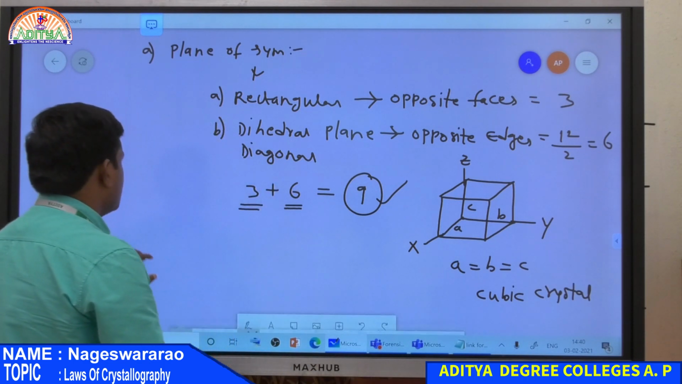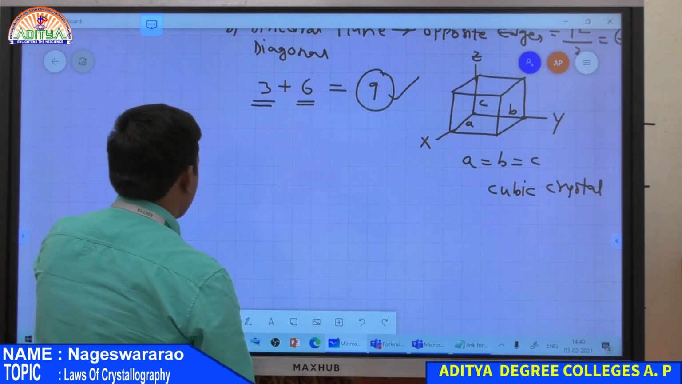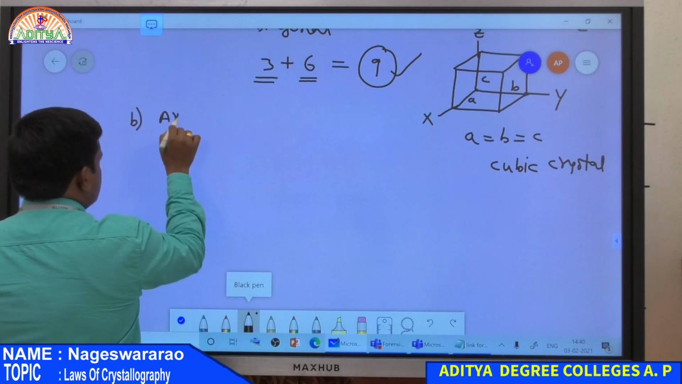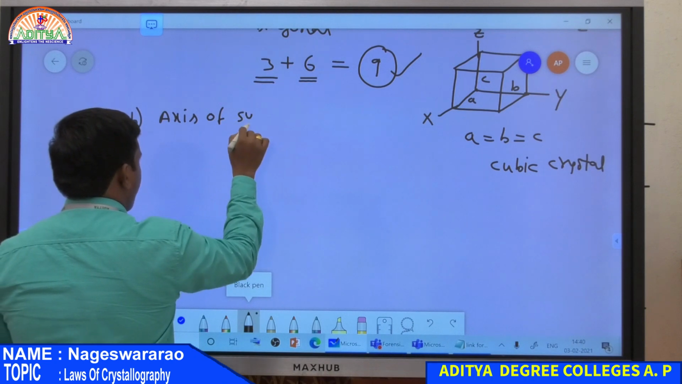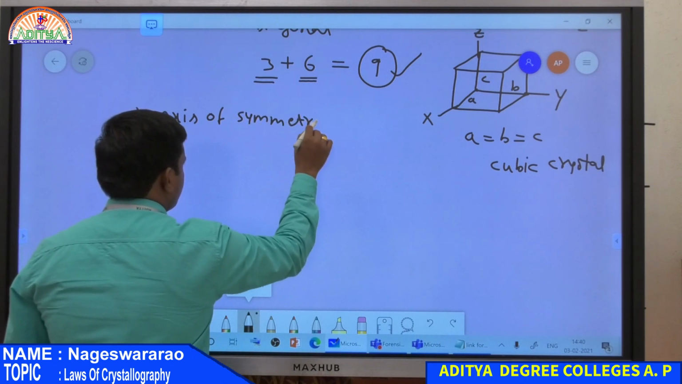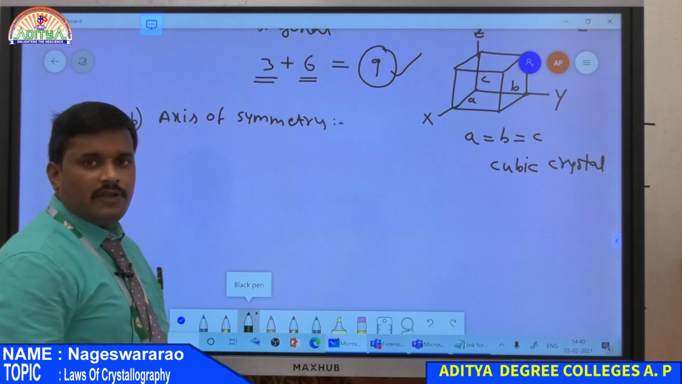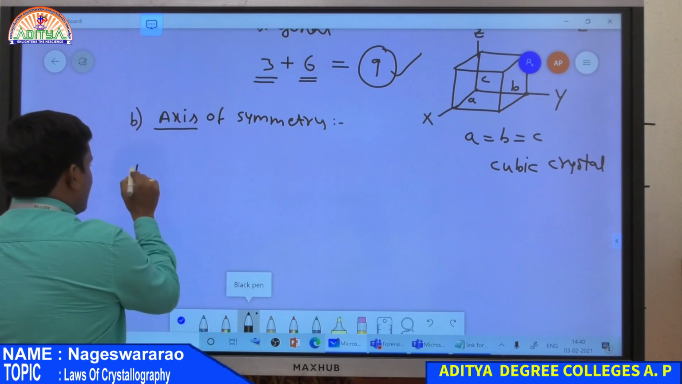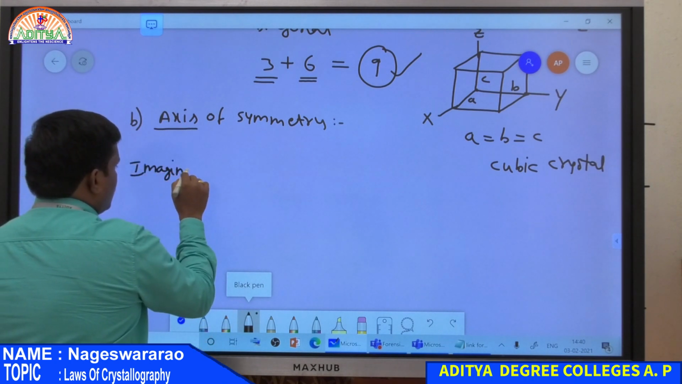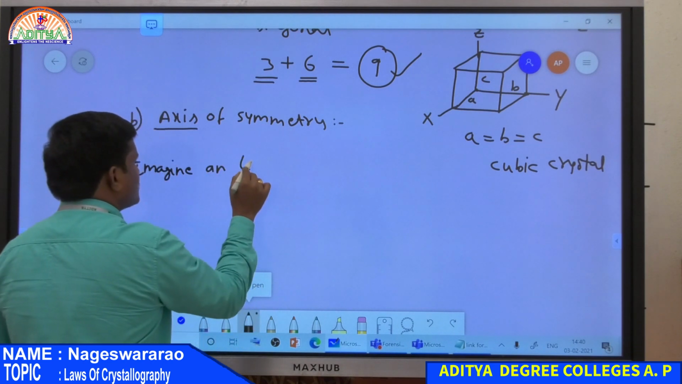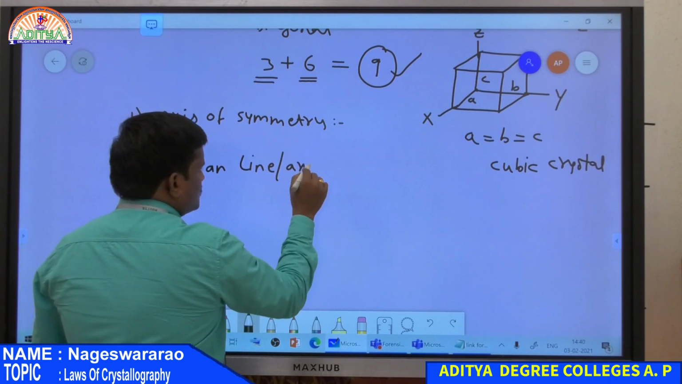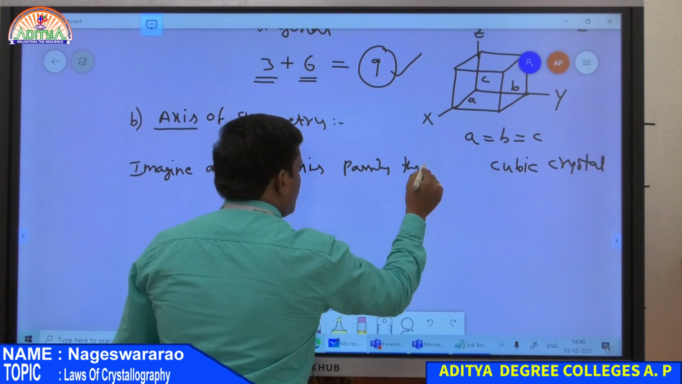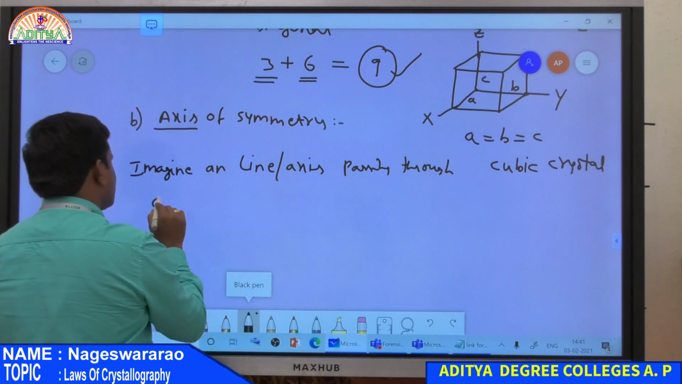And then the second one is axis of symmetry. So the next symmetry is axis of symmetry. In this symmetry, we imagine an axis passing through our crystal. So what is an axis? An axis is simply nothing but a line. So imagine an axis passing through the crystal, and rotate the crystal.